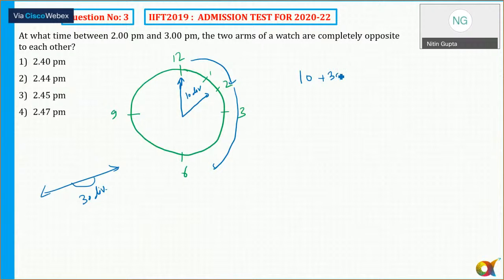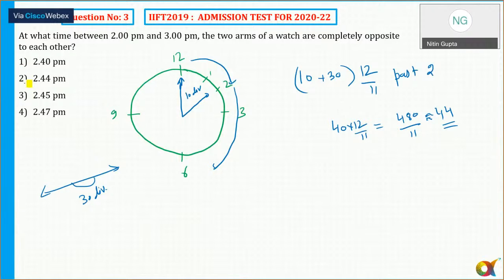To cover this gap, the time required is 12 by 11 per division. So my answer is (10 plus 30) into 12 by 11 minutes past 2. So 40 into 12 by 11 is 480 by 11, which is approximately 44. So the answer will be 44 minutes past 2. The correct answer is option number 2, so I'll mark option number 2.